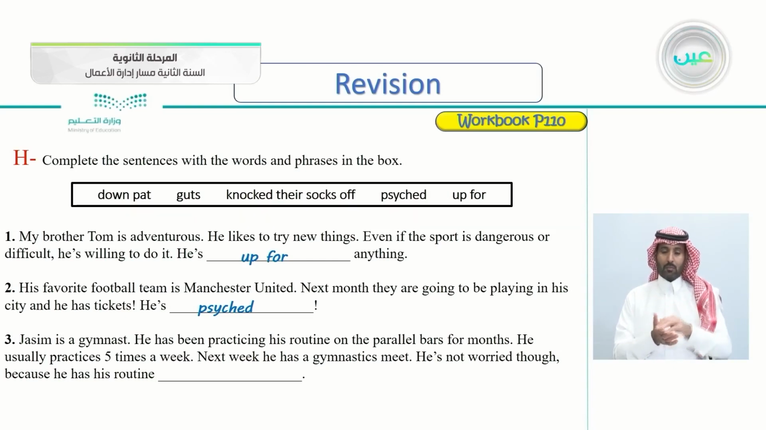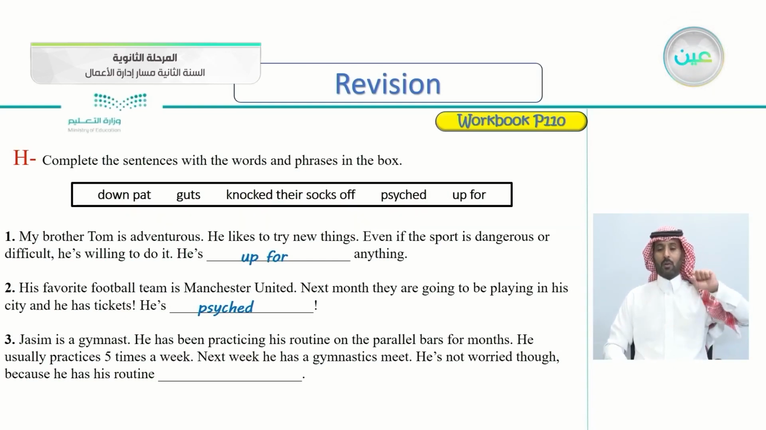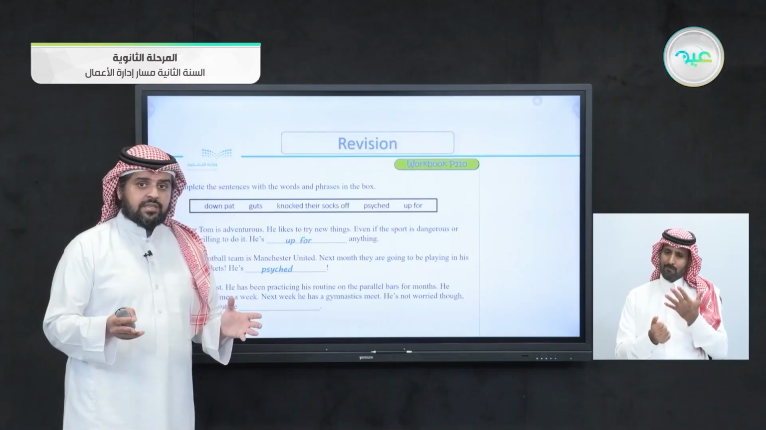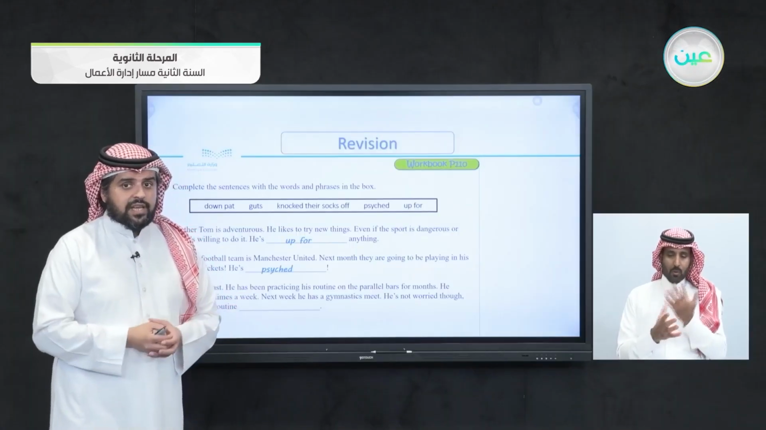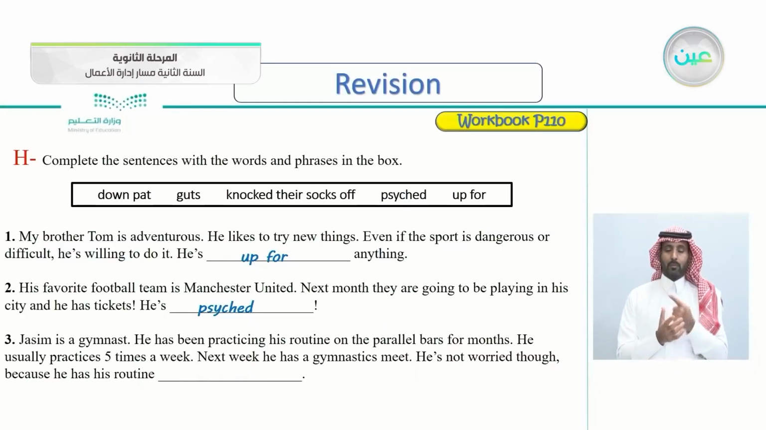Number 3, Jassim is a gymnast. He has been practicing his routine on the parallel bars for months. He usually practices 5 times a week. Next week, he has a gymnastics meet. He's not worried though, because he has his routine, what? So he's not nervous. He's not worried. Why is that? Let's see the correct answer here.